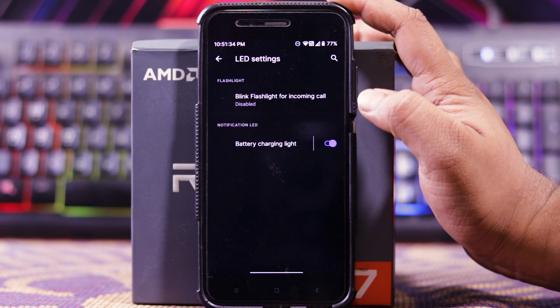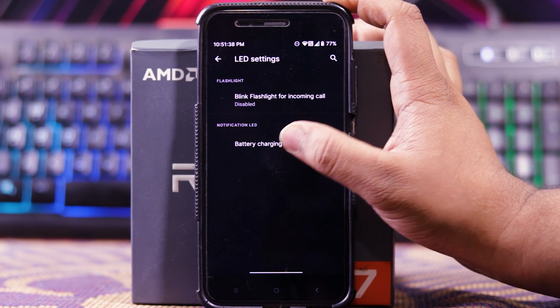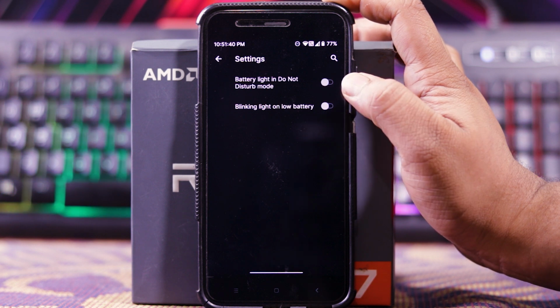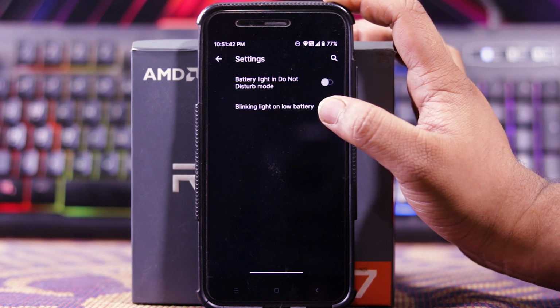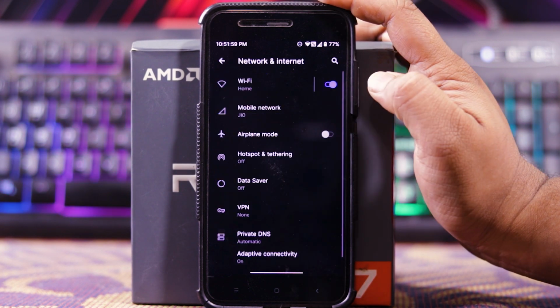Then in LED settings, you get blink flashlight for incoming calls and battery charging light. In this you get battery light in do not disturb mode and blinking light on low battery. And you also get the option of gaming mode. Then in network and internet.